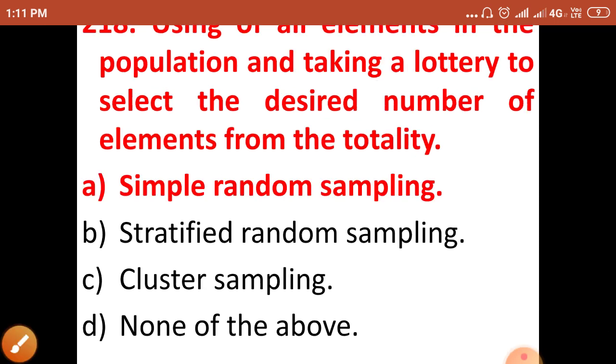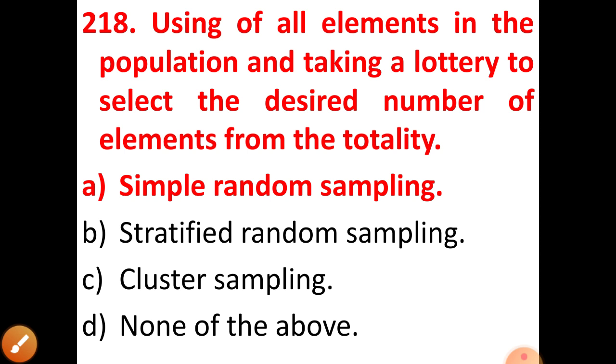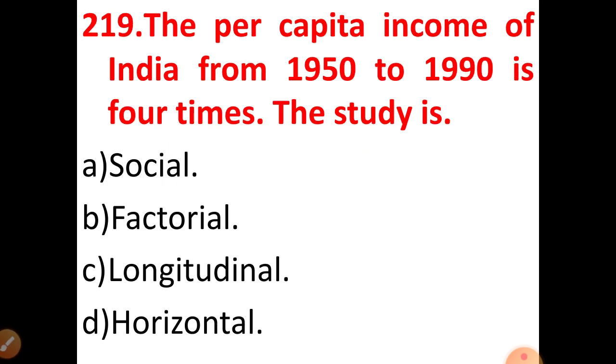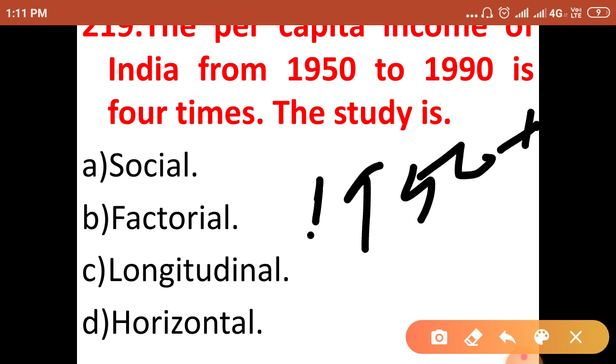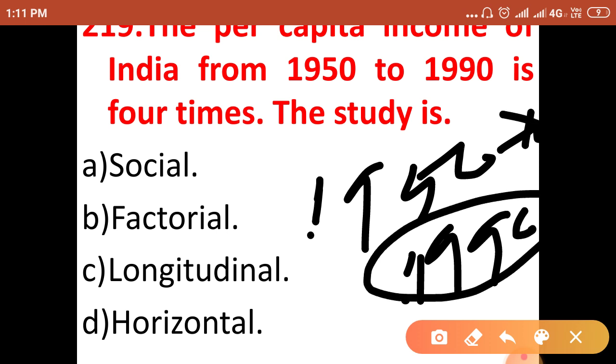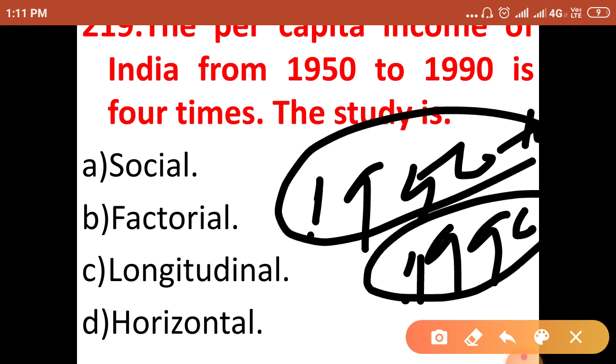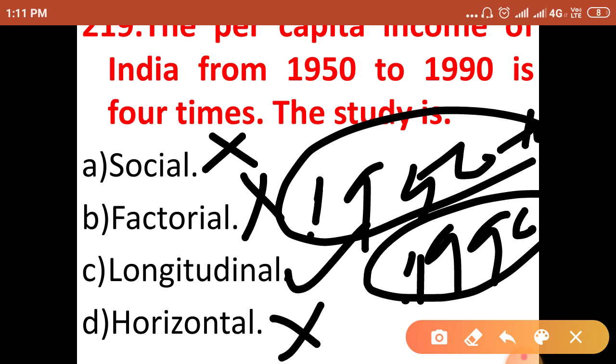So the next question is, the per capita income of India from 1950 to 1990 in four times, the study is. So 1950 to 1990, this is a long process. So our correct answer obviously will be longitudinal research. Here the options are factorial, longitudinal and horizontal. So our correct answer will be option C, longitudinal research.